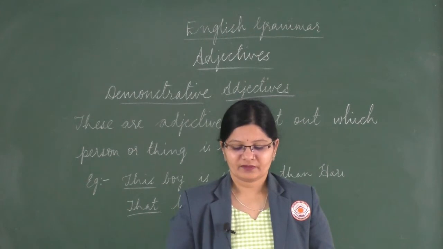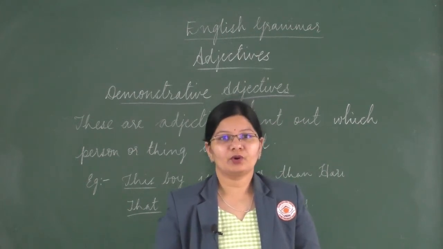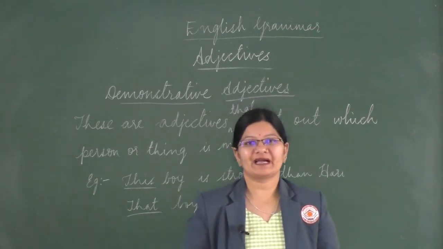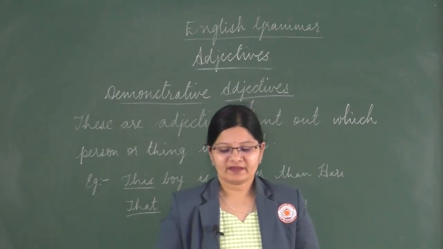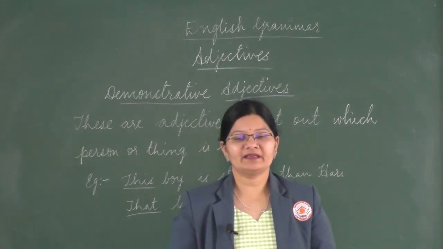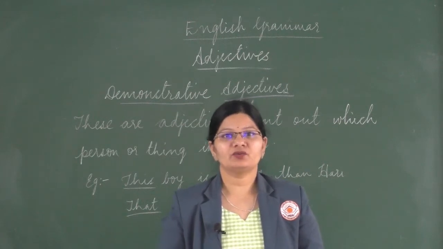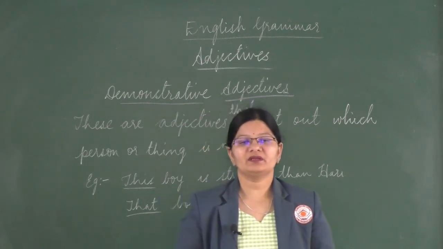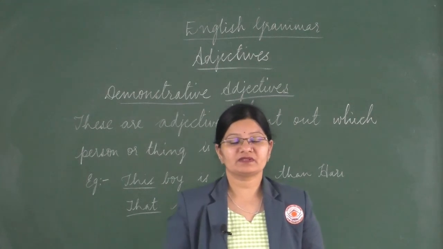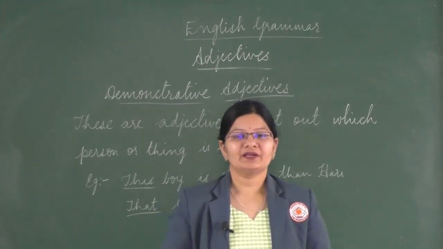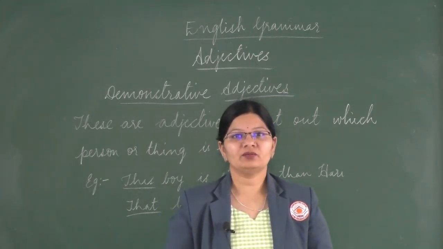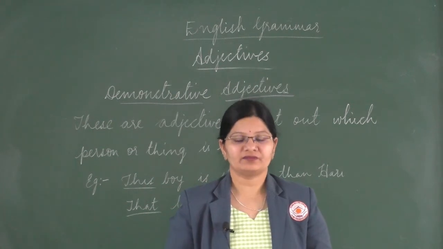Then you have boy, boyish, where we have added the suffix ish. And then we have dirty, adding the alphabet Y to the noun dirt. So this way you can form many adjectives from the noun. There are some suffixes that you need to add in order to make the noun an adjective.